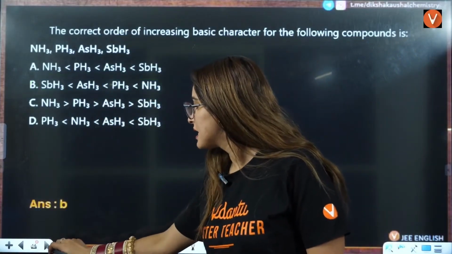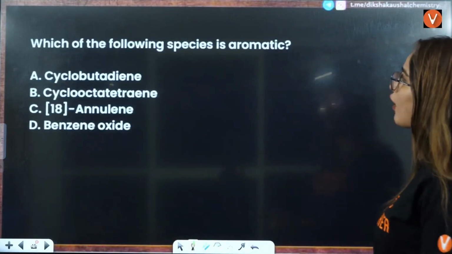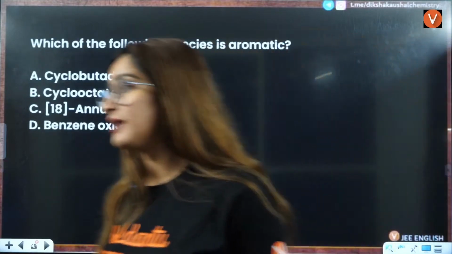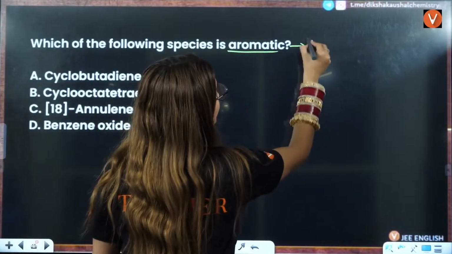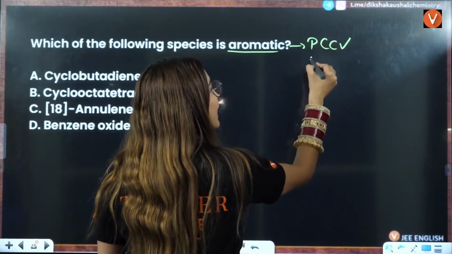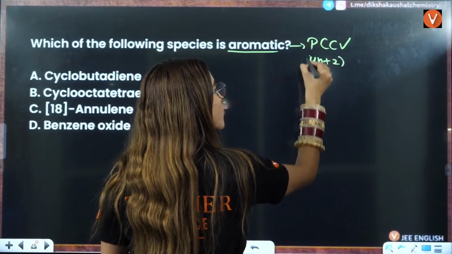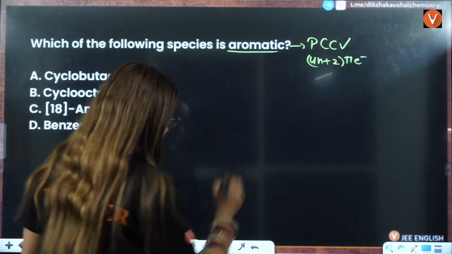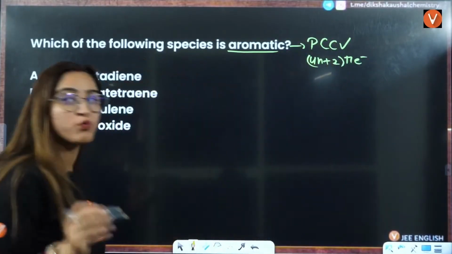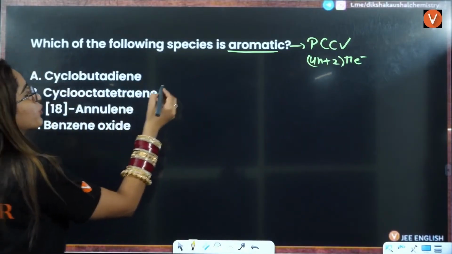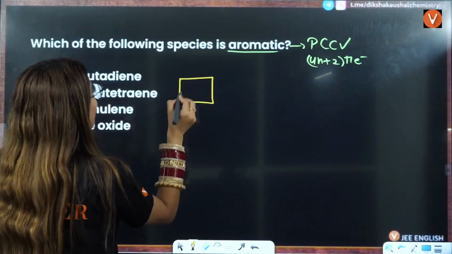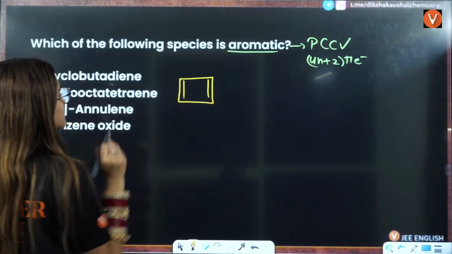Okay. Next is, which of the following species is aromatic in nature? For aromatic, what you should know is that it follows planarity, cyclic, conjugation, and it has 4n plus 2 pi electrons here, right? So for that, what you are going to do, everybody let me know in the chat box. This is cyclobutadiene. This is cyclobuta. This is having two dienes here. Okay.